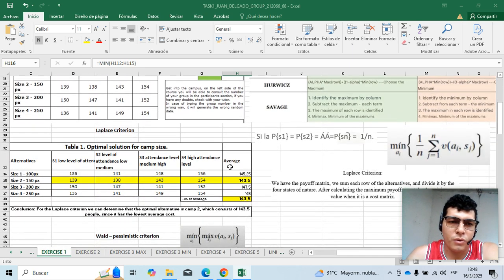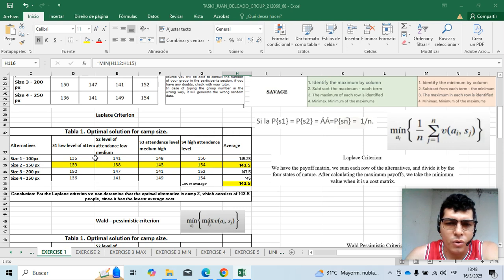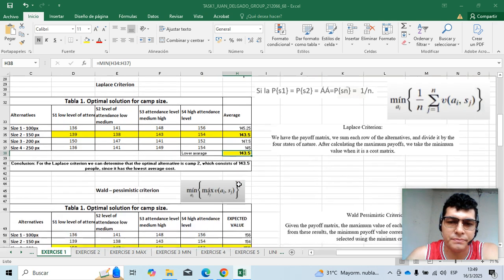And good. One criterion, Laplace criterion. We have the payoff matrix. We summed each row of the alternatives and divided it by the four states of nature. After calculating the maximum payoff, we take the minimum value when it is a cost matrix.